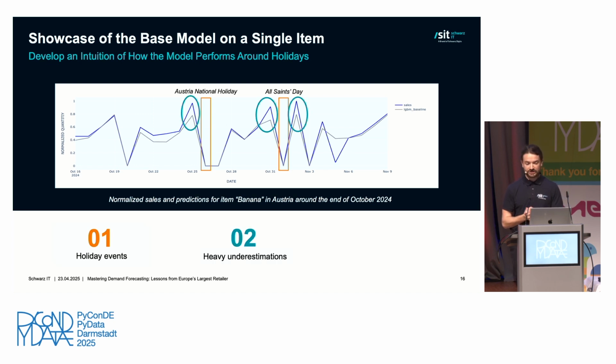What we in turn observe is that generally the predictions of the model in gray completely fail to achieve the level of the sales. And even worse, if you compare the predictions to the week following the holiday events and preceding the holiday events, the predictions are not so much higher, which is definitely contrary to our expectations. Lastly, not completely coincidentally as well, after these holiday periods we have one day with very low sales that cannot really be explained by low demand because it is simply too low. Likely we can assume that because of this systematic underestimation around the holidays, the supply chain was overwhelmed and ended up not delivering enough goods to the store.